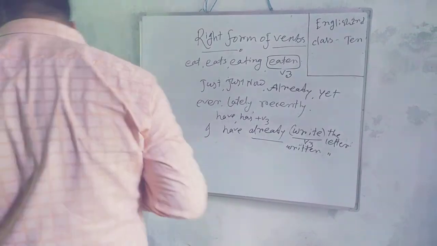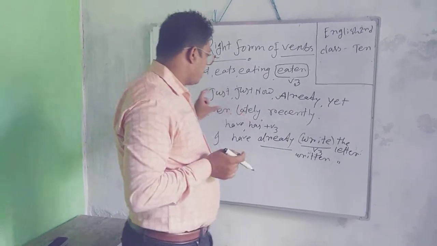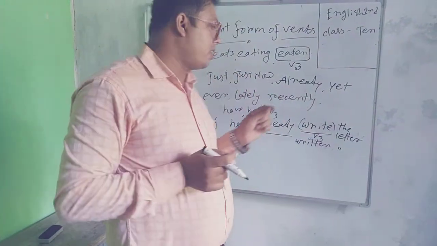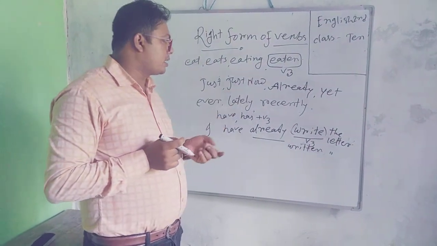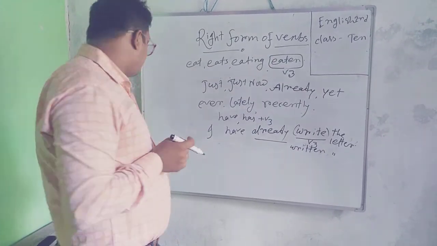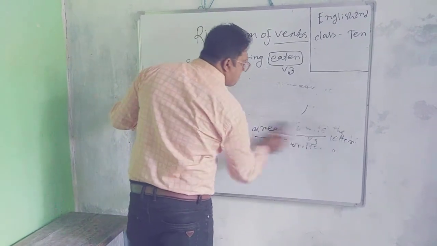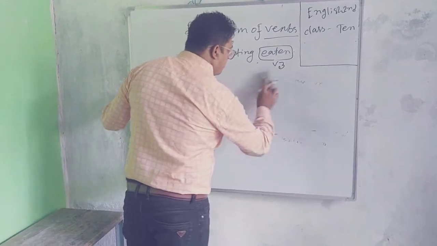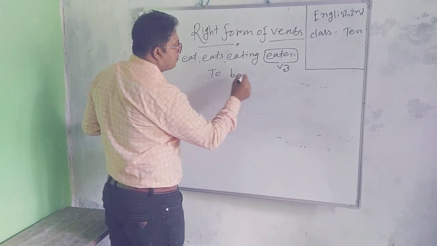So we have discussed three points. The first point was have, has, had, get, got. The second option is passive mood. The third option is just now, already, yet, ever, lately, recently. And our fourth option is to be or having.